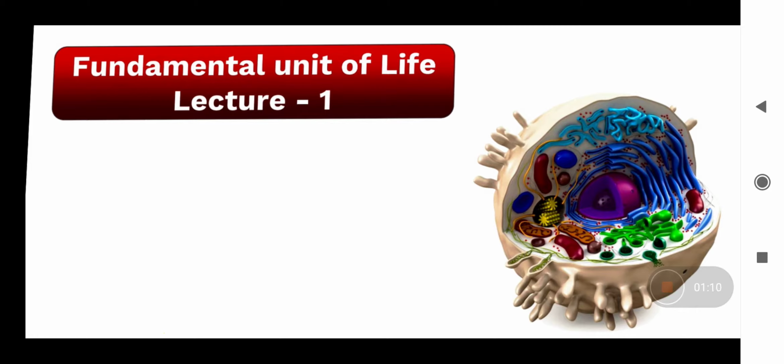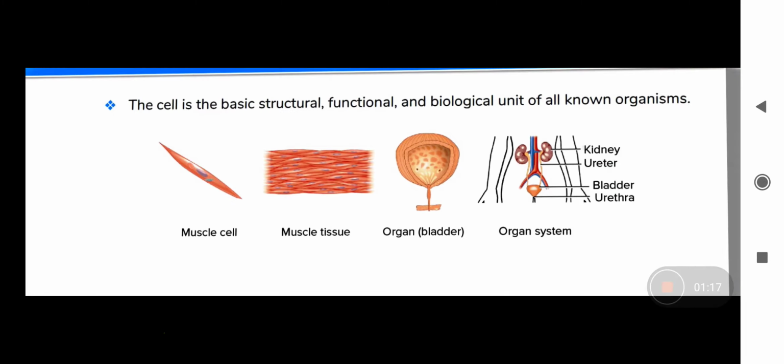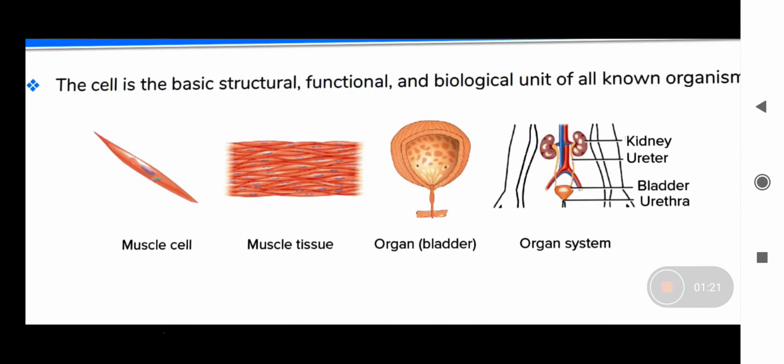This is your lecture 1. So today we will start with the discovery of the cell. So the cell is a basic structural and functional biological unit of all living organisms. A single cell can perform basic functions. All the functions are performed by a single cell. It is the fundamental unit.